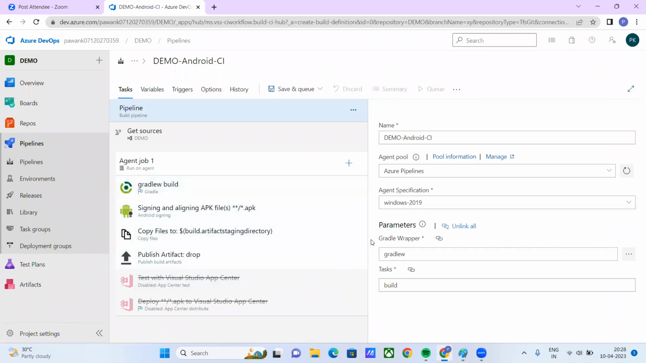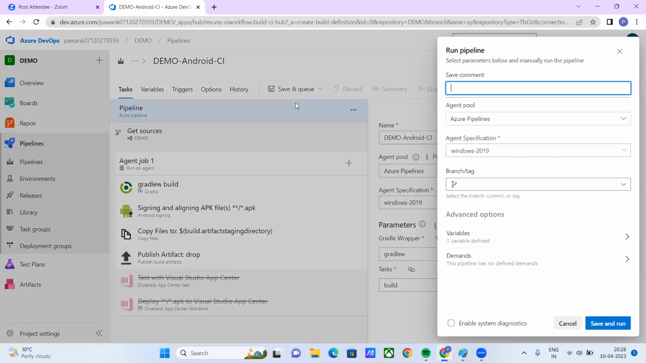This is the way of running. I had a conversation about save and queue. I was talking about queuing, right, Mr. Ganesh? So see, save and queue. Sorry for that, actually I need a parallel job. I cannot run the pipeline today.